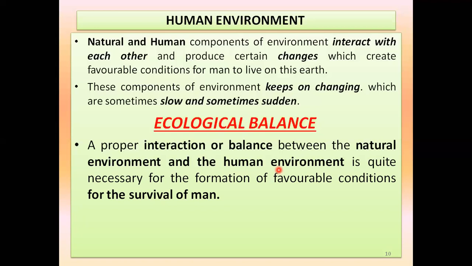So the balance of oxygen, carbon dioxide and water should be maintained by human beings. This maintaining of the balance between the natural environment and the human environment is known as ecological balance, and it is very important for the survival of man.